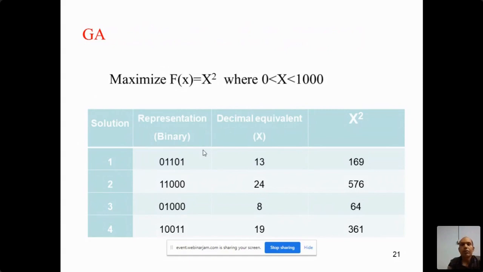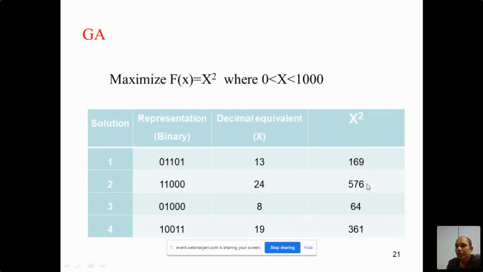So now we have defined the representation. The representation is binary. We have taken 5 bits. Then we have allocated 4 solutions. You can take 5, 10, like that, based on the requirement. Then here we have converted this binary into the decimal equivalent. So here we will get the value. Then based on that, we will get the x square value, meaning the value of the function.